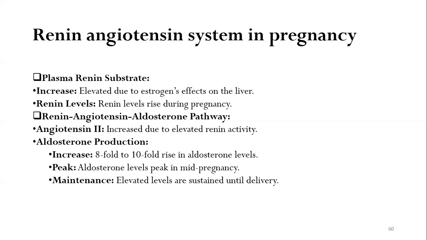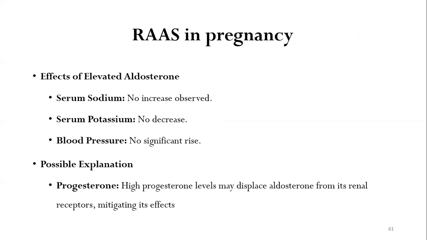Now, lastly, coming to the renin angiotensin system in pregnancy, the plasma renin substrate is increased due to estrogen's effect on the liver. The renin levels also rise during pregnancy. The angiotensin 2 is also elevated due to the elevated renin activity. The aldosterone production is increased eightfold to tenfold during pregnancy. The aldosterone levels peak in mid pregnancy and they are sustained until delivery.